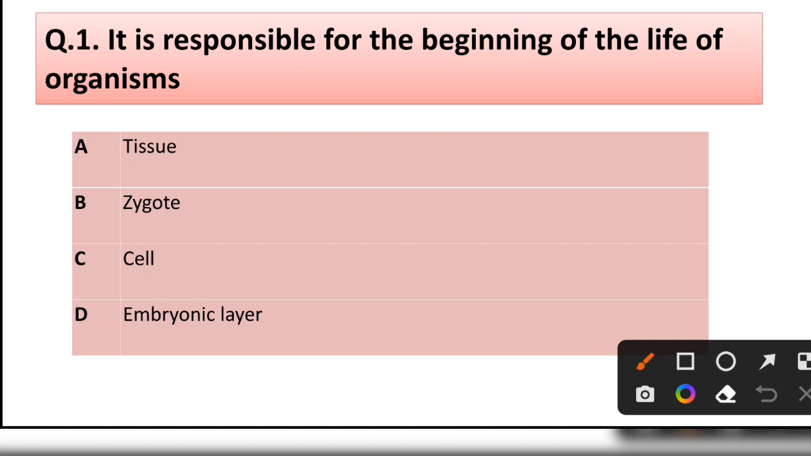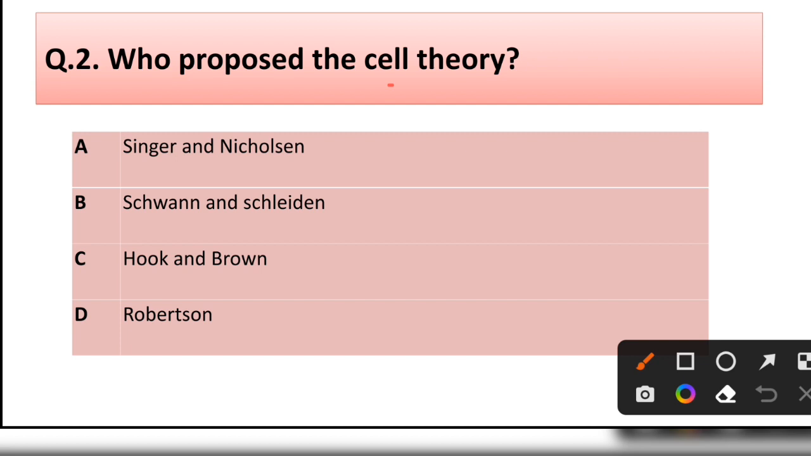Question number 1. It is responsible for the beginning of the life of an organism: tissue, zygote, cell, embryonic layer. Correct answer is option B. Zygote is responsible for the beginning of life of an organism.